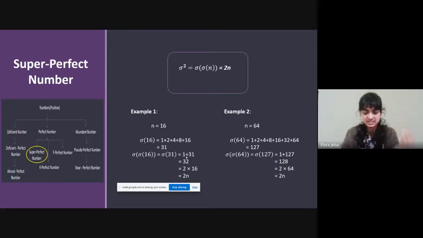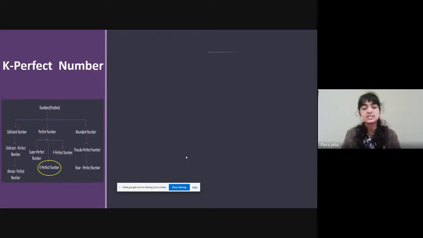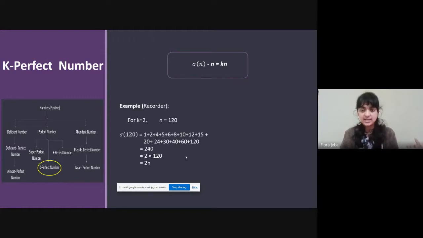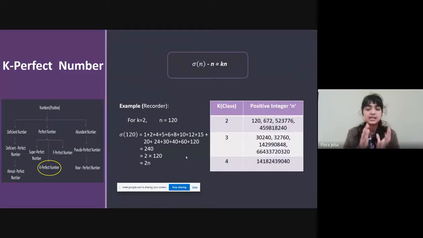For example, if we take 16, sigma of 16 would be 31, sigma of 31 would be 32, which would be 2 times the number itself. And there's something called a k-perfect number. A k-perfect number is really similar to a perfect number, except that in a perfect number the summation of proper divisors equals the number itself, but in a k-perfect number it would be k times the number itself.